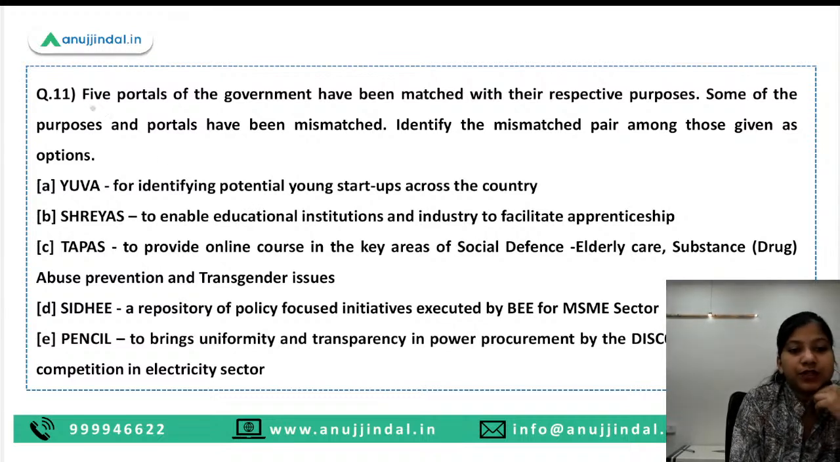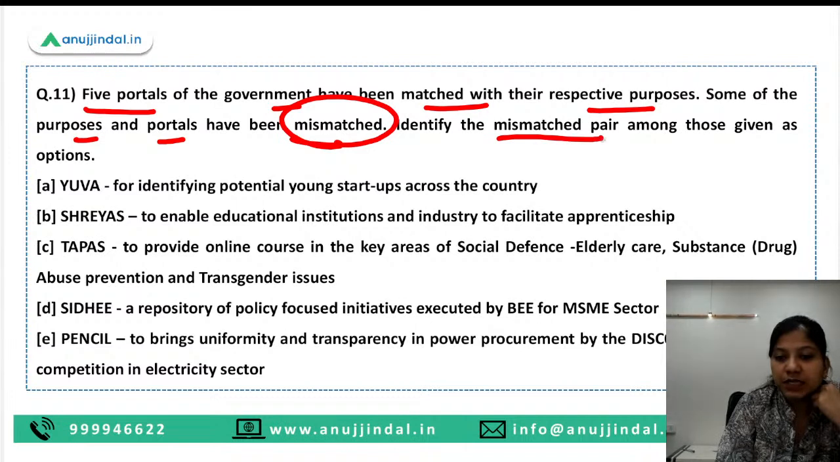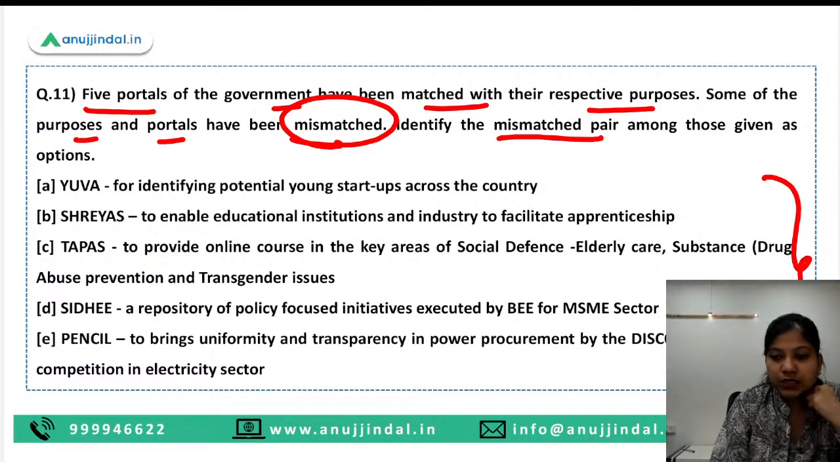Okay, so the next question is, 5 portals of the government have been matched with their respective purposes. Some of the purposes and portals have been mismatched. Identify the mismatched pair among those given as options. So here you have different options.